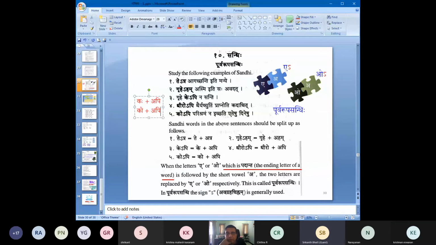Mahodaya, what is lopa? Lopa means disappearance, elision. There is no lopa of the visarga here. There is a sandhikarya on the visarga. Amongst the many sandhikaryas, one sandhikarya option is lopa. Okay, I got it.